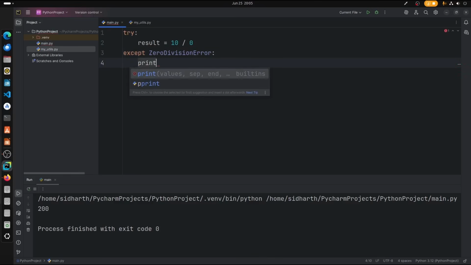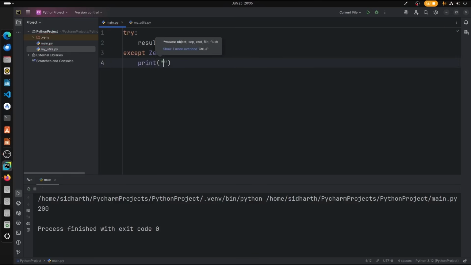So we can type print can't divide by 0. Alright, just like that. So now in this case we can see that we are dividing by 0 and we are raising a ZeroDivisionError, and that will show us this output. So let's try it. See, cannot divide by 0.